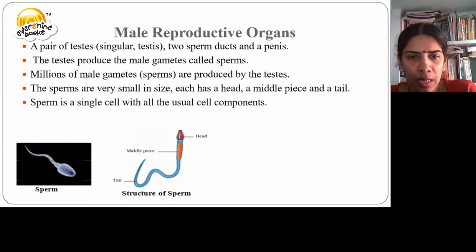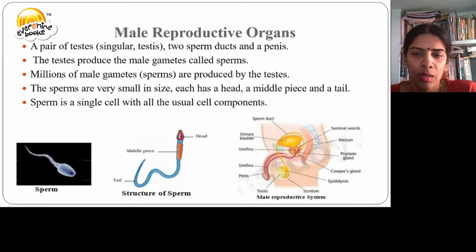Sperm is a single cell with all the usual cell components. The picture shows the male reproductive system, which has a pair of testes, two sperm ducts, and a penis.